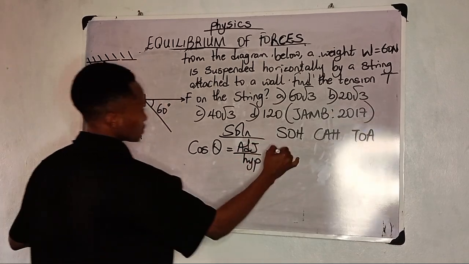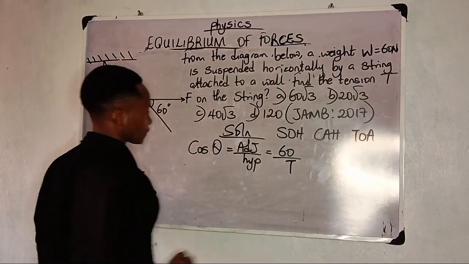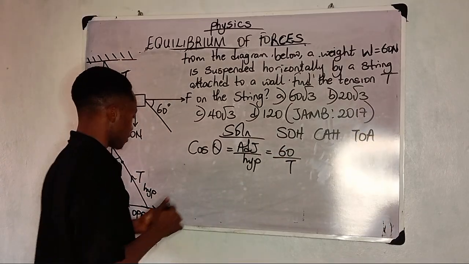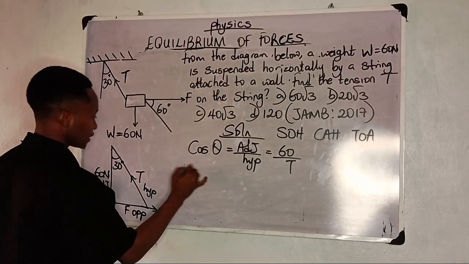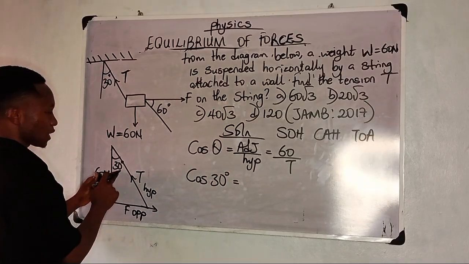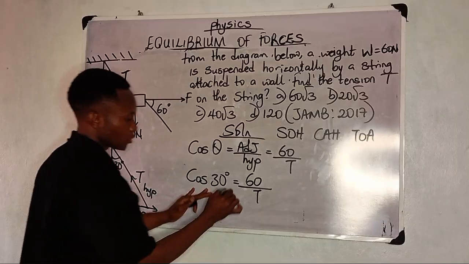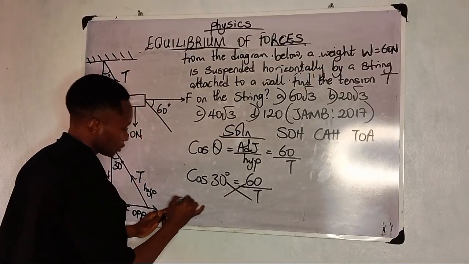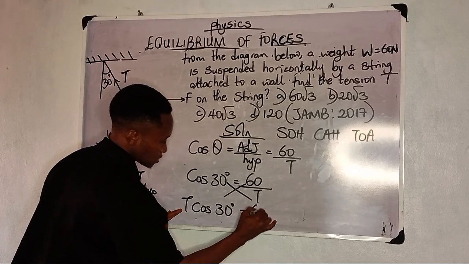Adjacent is 60, so I'll write 60 over my hypotenuse, which is T. So to find this now, I have cos 30 degrees, that's my angle given, is equal to 60 over T. So I will cross multiply, and you'll have T cos 30 degrees is equal to 60.